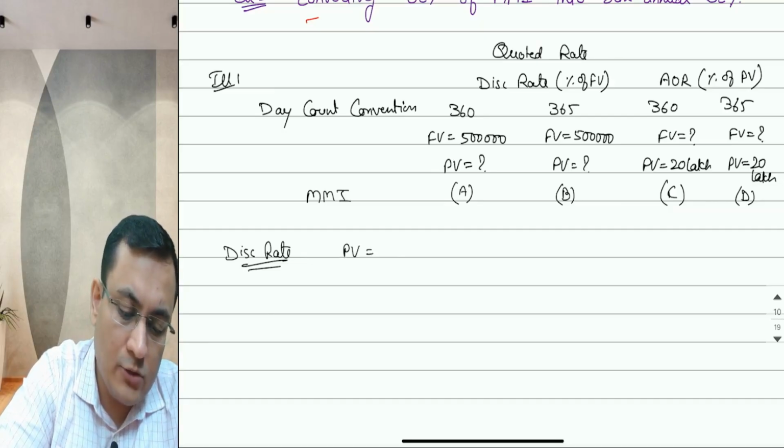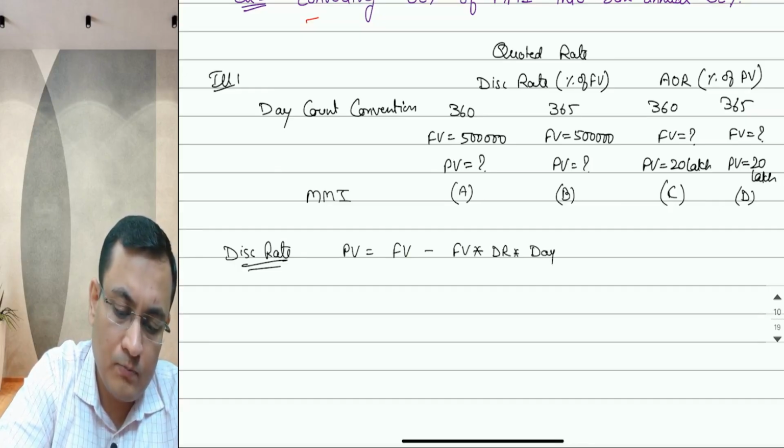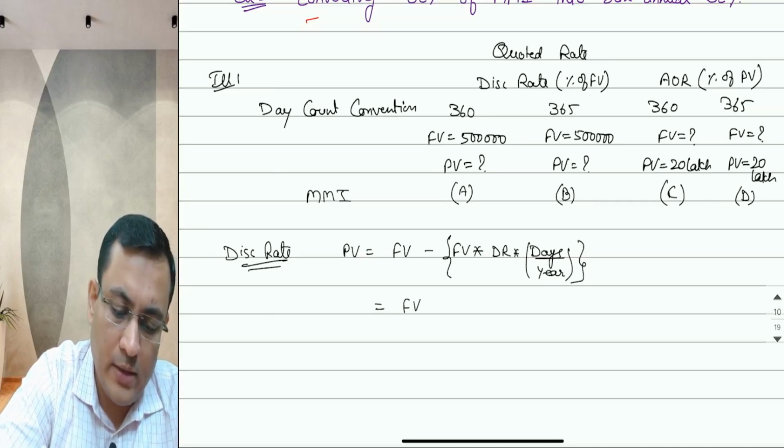Present value equals future value minus future value into DR into days upon year. This equals future value times 1 minus DR into days upon year.